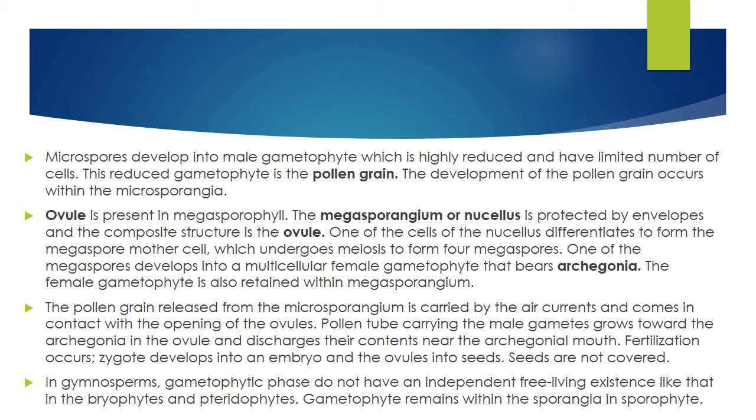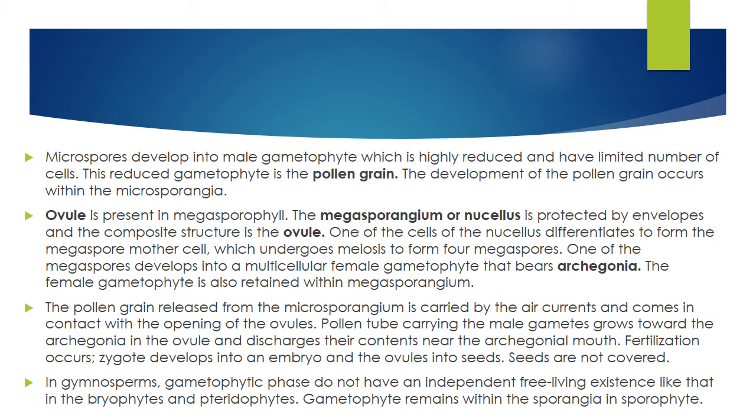One of the cells of the nucellus differentiates to form the megaspore mother cell, which undergoes meiosis to form four megaspores, like in angiosperms. One of the megaspores develops into a multicellular female gametophyte that bears archegonia. The female gametophyte is also retained within the megasporangium.